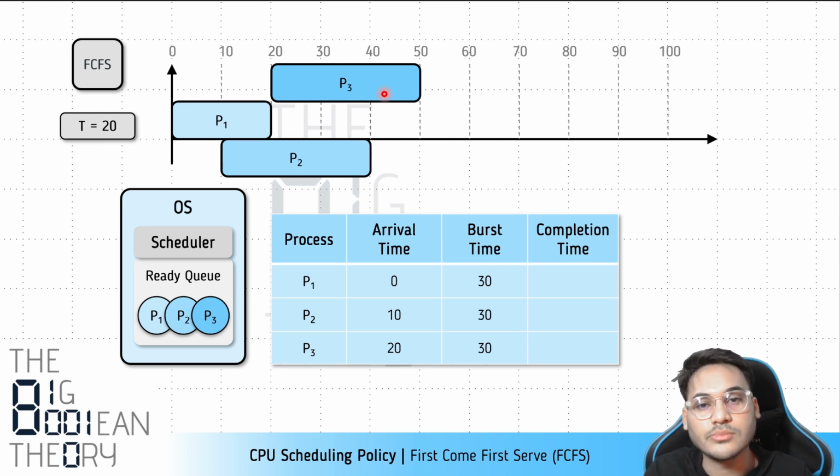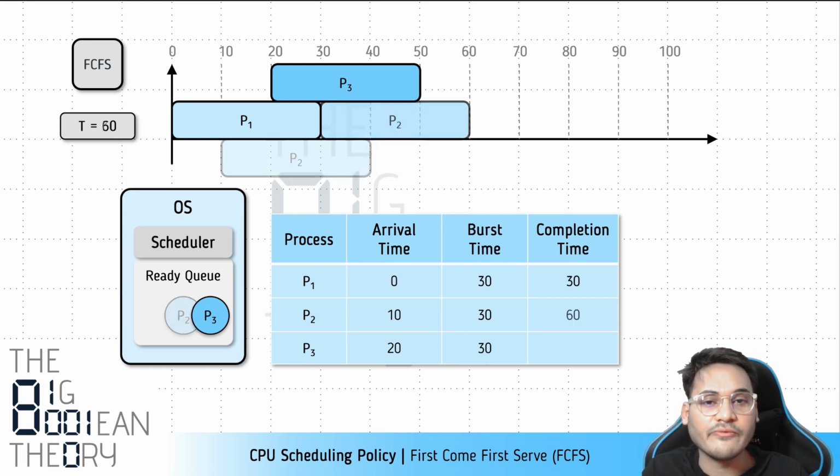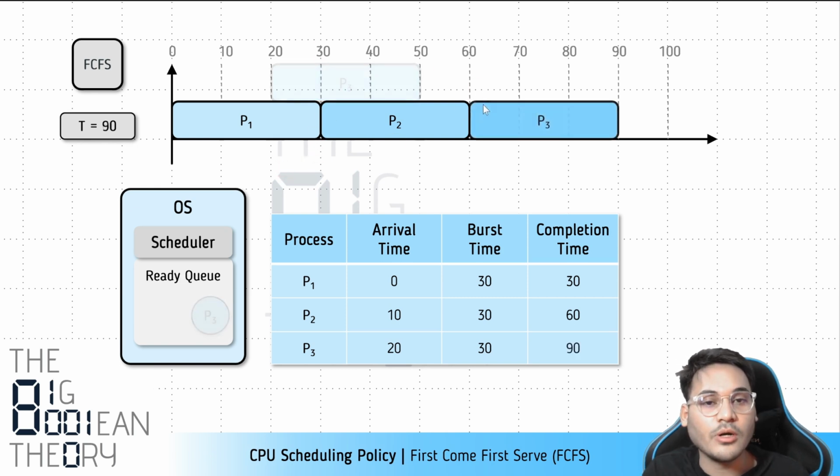Now we do not have to think much. The policy is based on a rule and we have to follow that rule. The rule is that the process which has arrived earlier will be favored, and it is a non-preemptive scenario. So P1 will be allowed to continue; we will not preempt P1. It will finish after 30 milliseconds. Then P2 will be allowed to execute because P2 arrived after P1 and before P3. So we are following the order. It is fairly simple. P2 will execute from 30 to 60 and P3 will execute from 60 to 90.